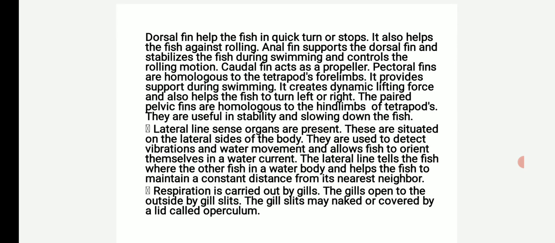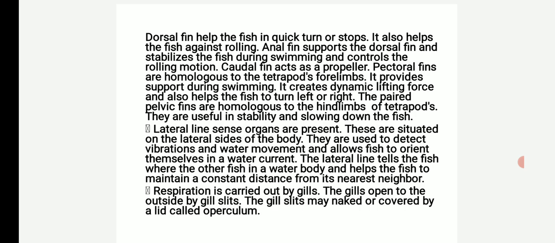Dorsal fin helps the fish in quick turns or stops. It also helps the fish against rolling. Anal fin supports the dorsal fin, stabilizes the fish during swimming and controls the rolling motion. Caudal fin acts as a propeller. Pectoral fins are homologous to the tetrapod's forelimbs.